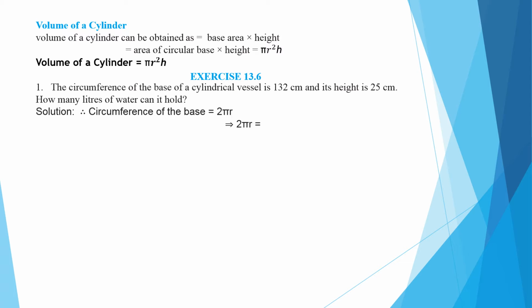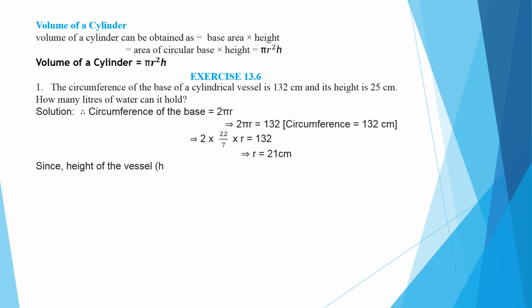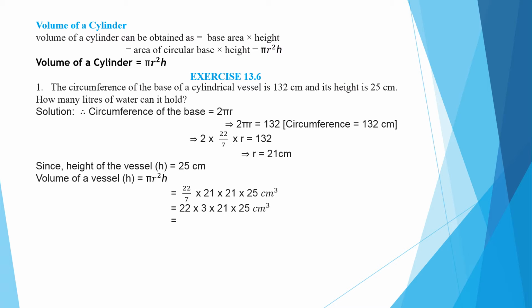So circumference is 2 pi r. So 2 pi r is equal to 132, which is the circumference. From here we will calculate r, that is 2 into 22 by 7 into r is equal to 132. On calculation we are getting r is equal to 21 centimeter. Now height is given, 25 centimeter. So volume is equal to pi r square h, that is 22 by 7 into 21 into 21 into 25. On calculating we are getting 34,650 centimeter cube, which is the capacity.